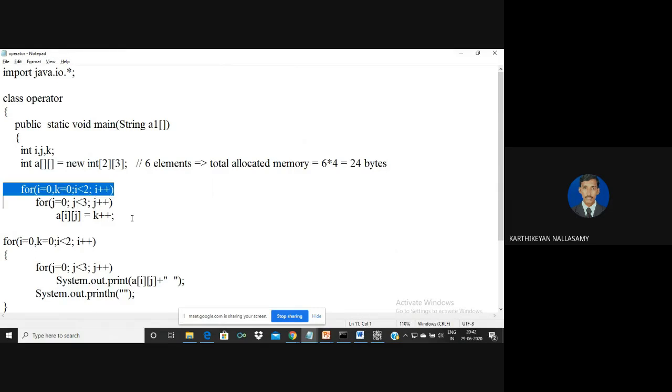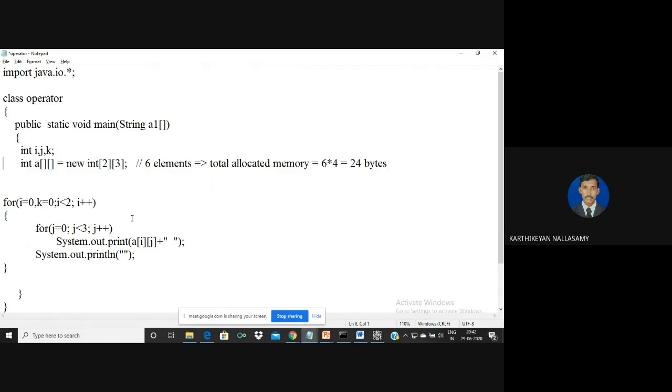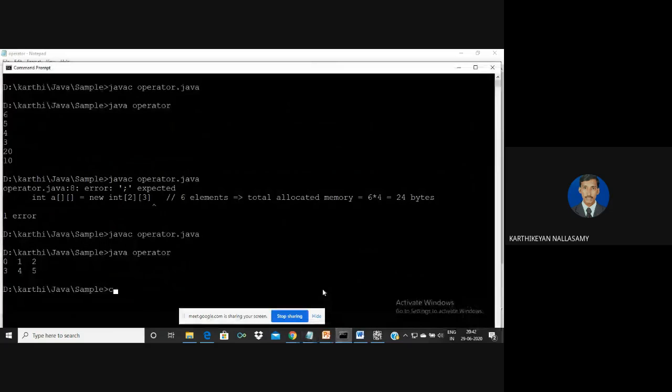We can also assign values at compile time. Instead of this, I am going to use curly braces and grouping. Here I'm saying 1, 2, and 3. Every row consists of 3 elements, and it has 3 rows and 3 columns. Then 4, 5, 6, and 7, 8, and 9. Here I'm going to print only 2 rows, so we can check whether it is correct. Are there any errors?